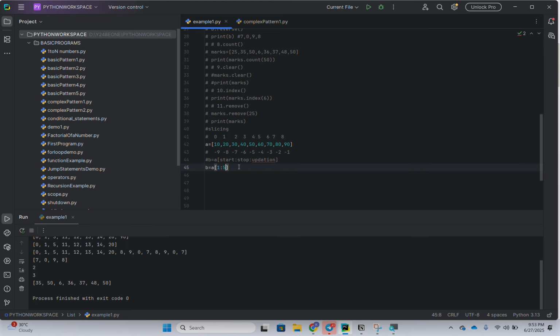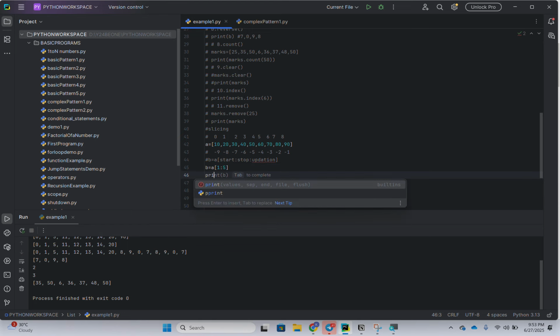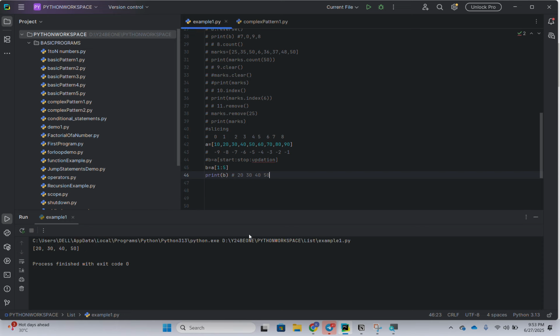If I print b, I'm going to get the output: 20, 30, 40, 50. Okay, so we'll check the output. 20, 30, 40, 50. See what I said.